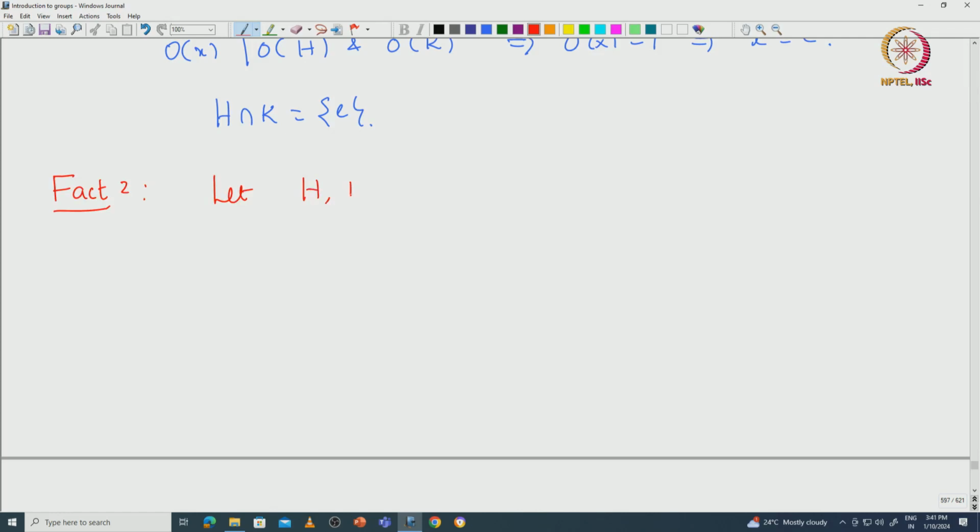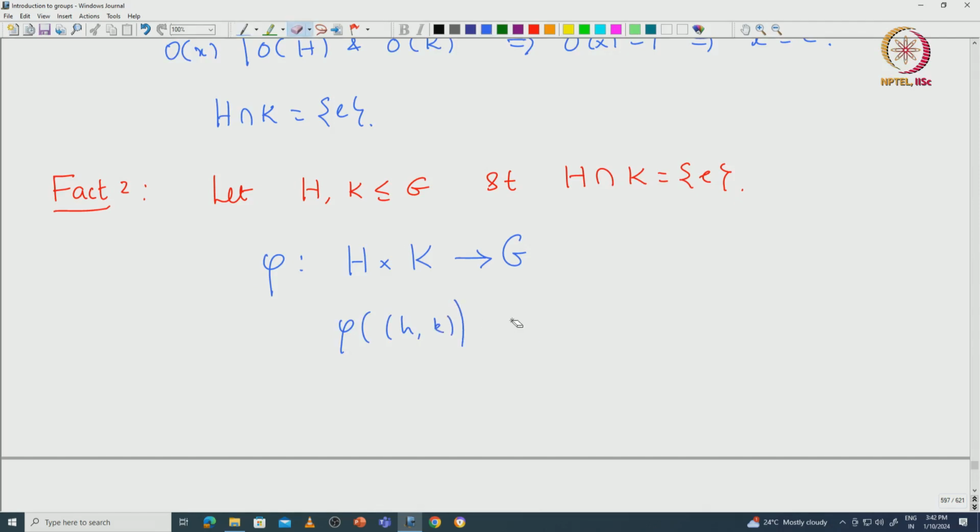Let H and K both be subgroups of G, where G is a finite abelian group, such that H intersection K is the identity. Now one can define a natural homomorphism phi from H cross K to G as follows: phi of (h, k) maps to the product hk.